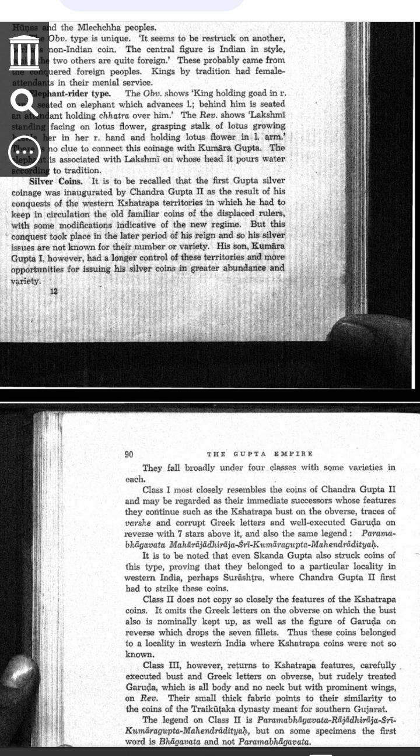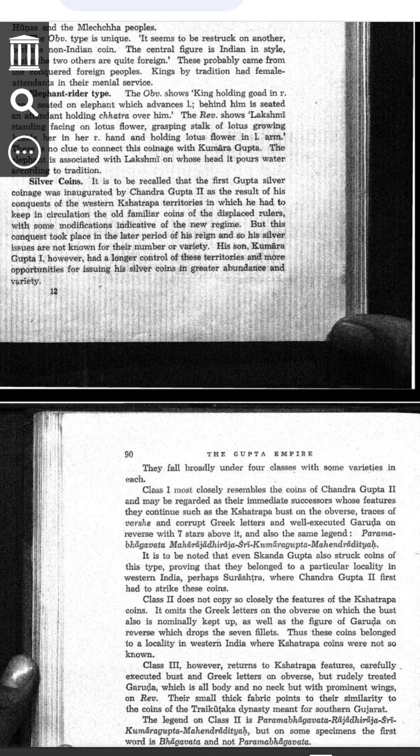Who made more silver coins? His son, Kumaragupta, ruled for a longer time. He controlled these western territories for many years, so he had more time and more chances to make many silver coins. He made these coins in different styles and designs.